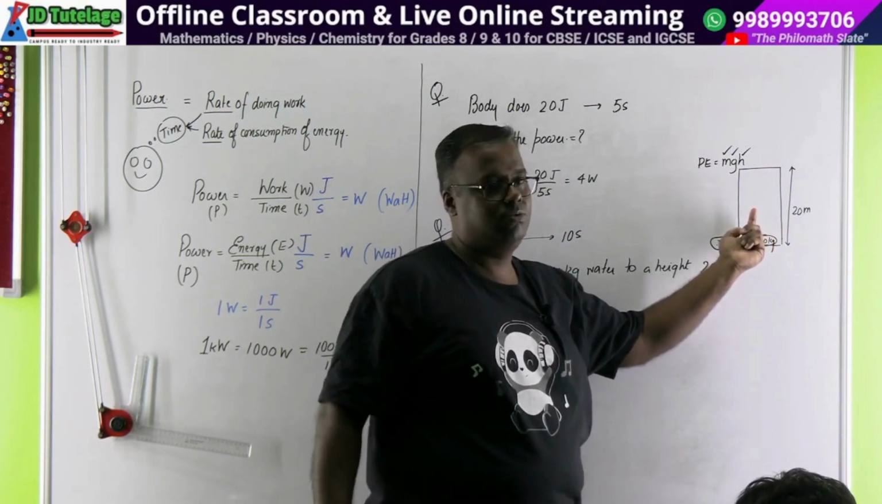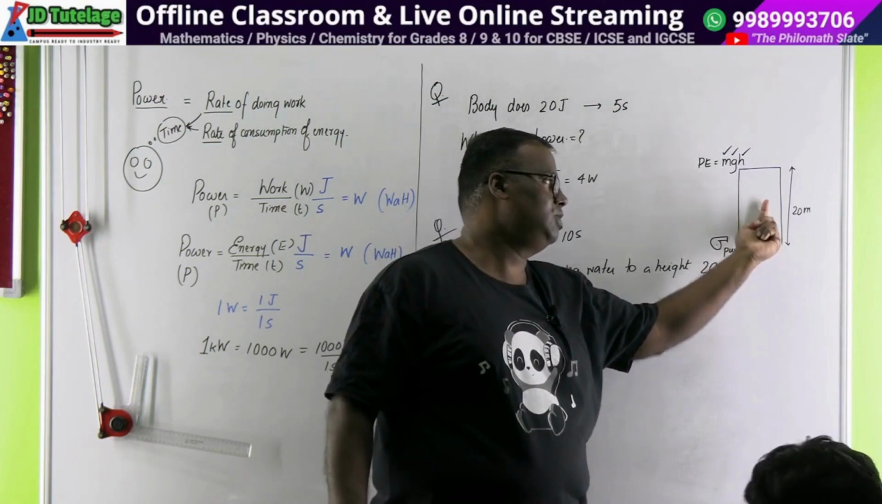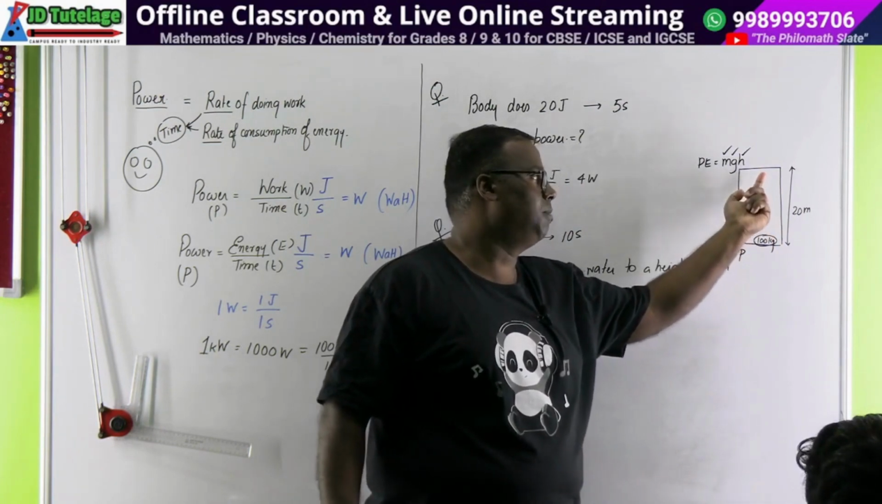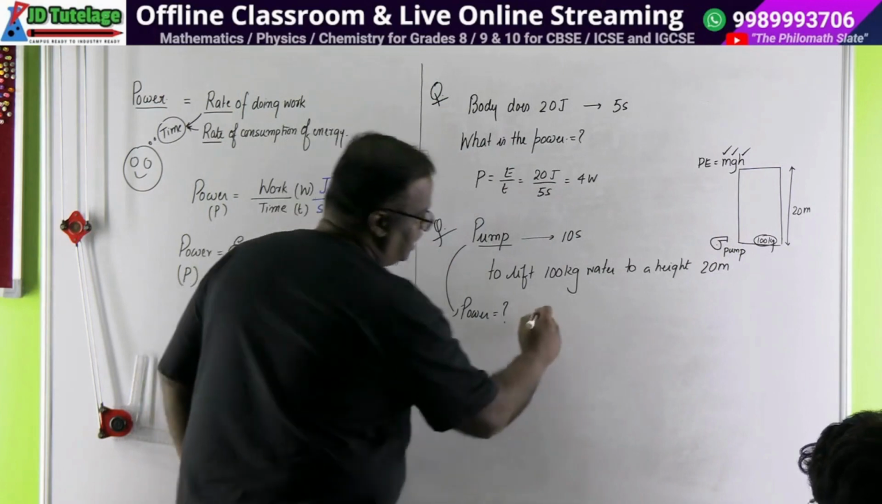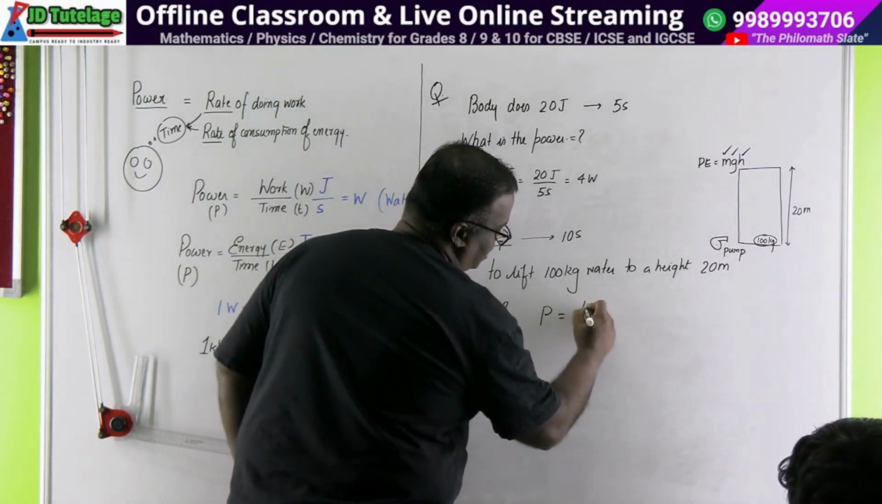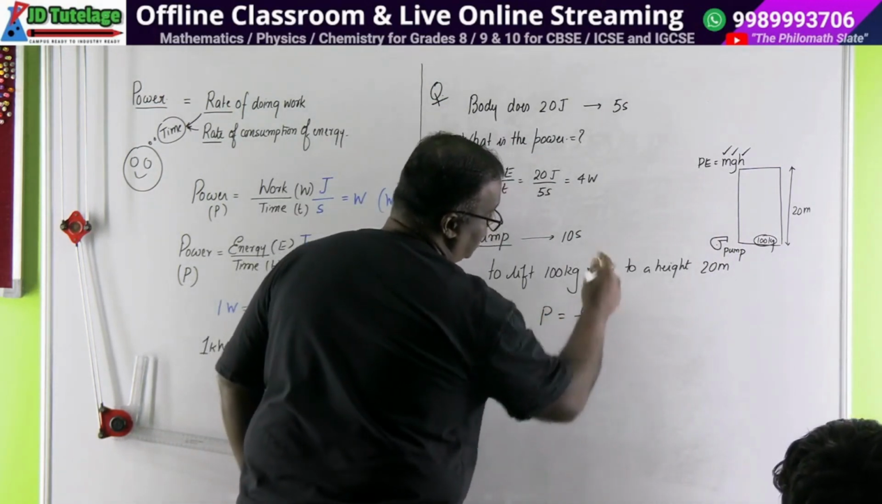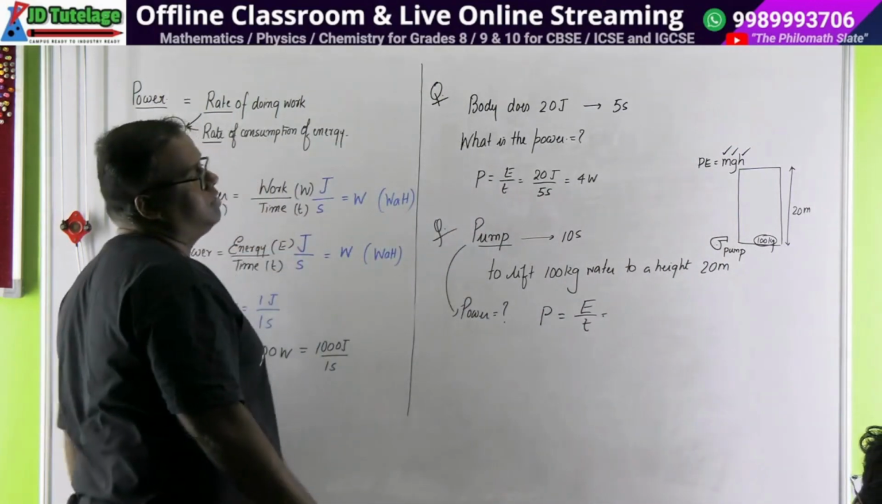A great man said mass. So it's force into displacement. So force into displacement is going up. So our power any day will be power is equal to energy upon time. So what is the energy in this case? The electrical energy is being spent.